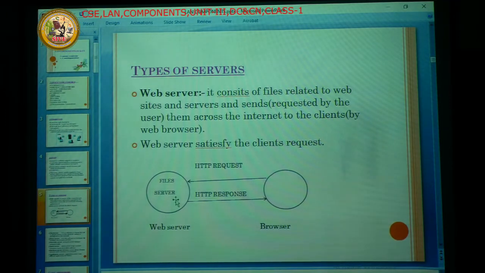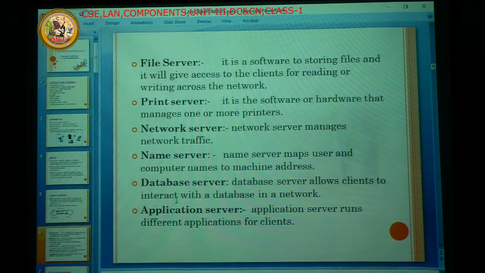That's why we are studying the first server, the web server. So next one is the file server. The file server is also one of the software for storing files. Here, storing the files means the files are stored in centralized storage, and it also gives access to the clients for reading and writing across the network.